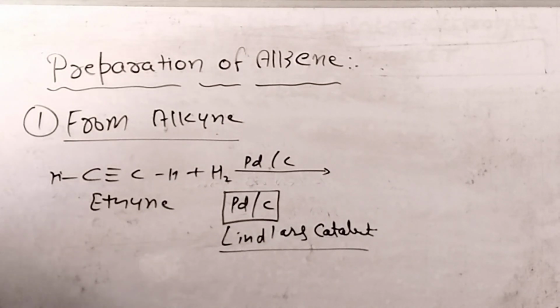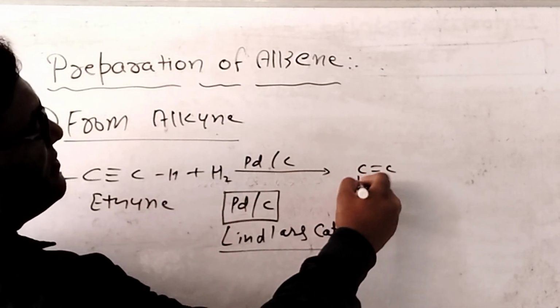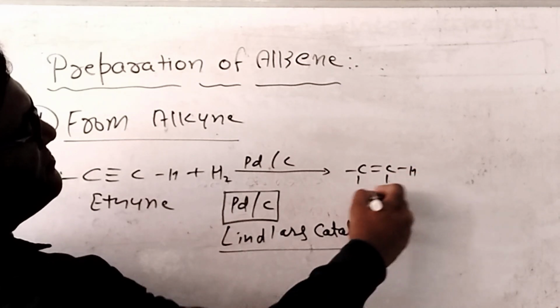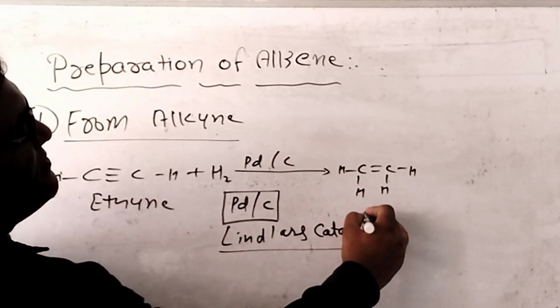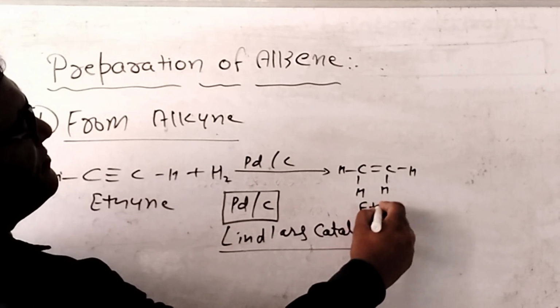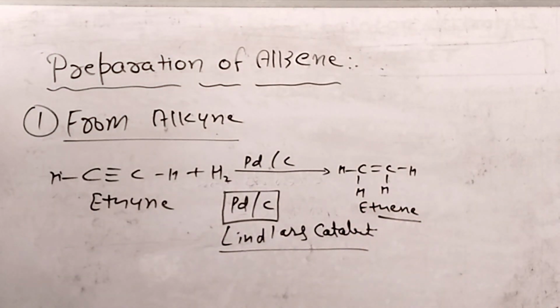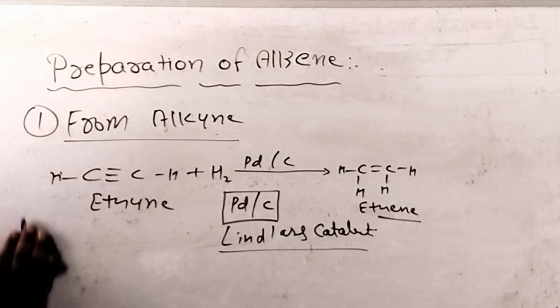You can take a screenshot, and after addition of hydrogen we can get an unsaturated hydrocarbon known as alkene, and its name is ethene. This is the first reaction. Now the next step, we can take a screenshot.